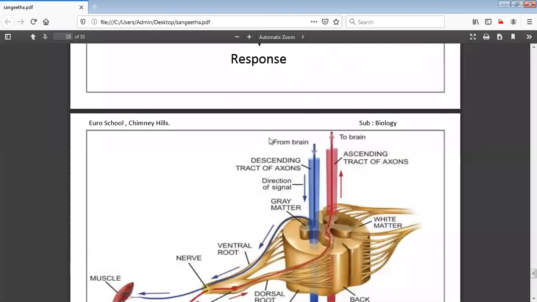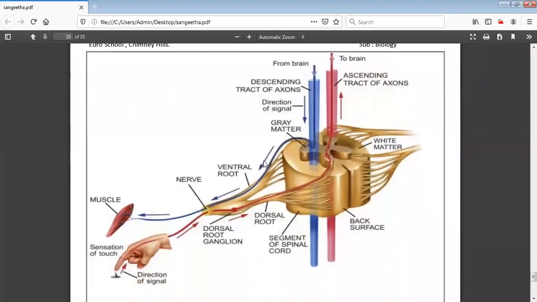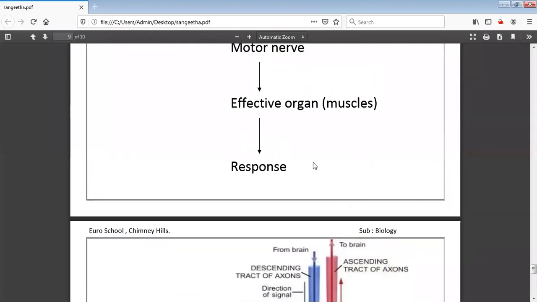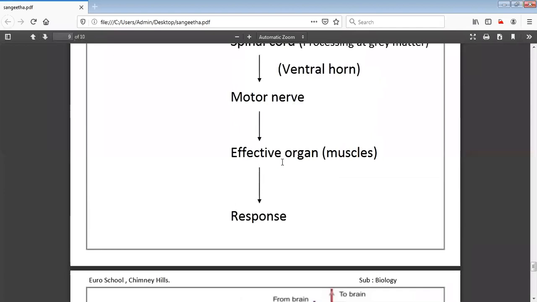So we'll study how the nervous tissue causes the action. In the video itself I showed you that the muscles move. How do the muscles move? We have studied the muscles in grade 9 itself, right? Under the tissues, muscular tissues. For the nervous tissue also, they should cause action. The electrical impulses, as per our mechanism, reach the muscles through an effector organ. So suddenly we will respond. But how do the muscles play a role in responding?